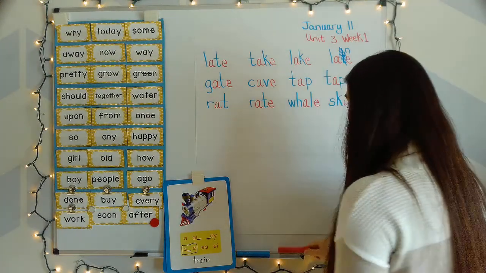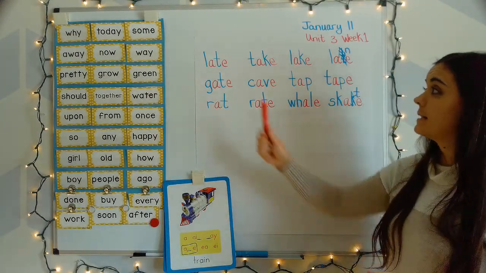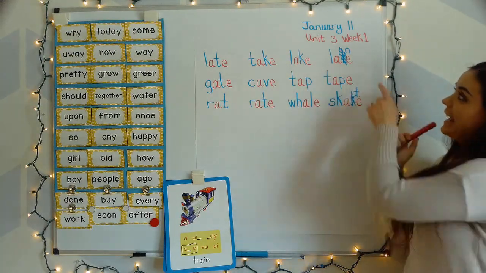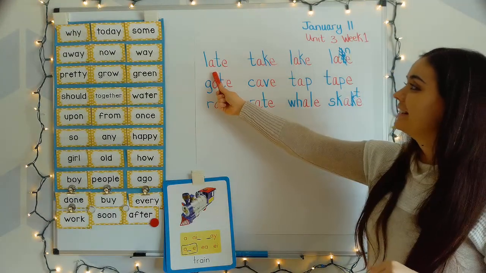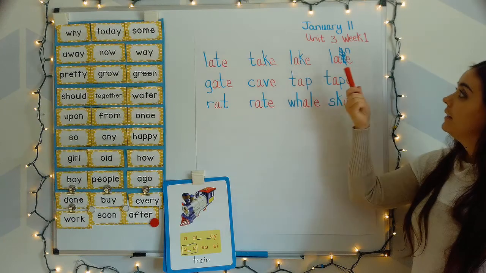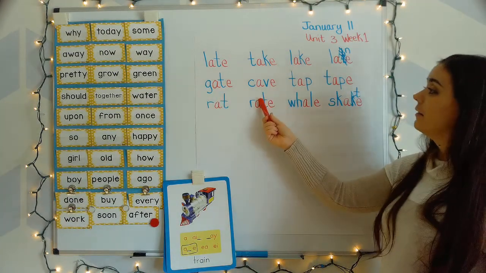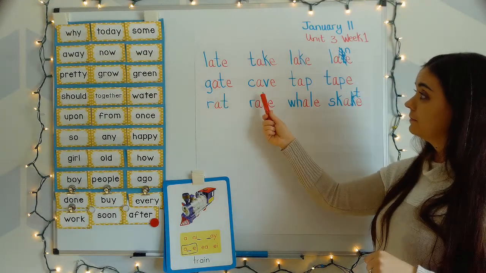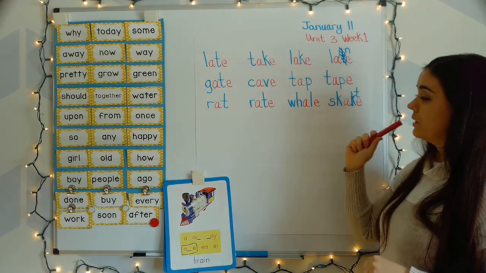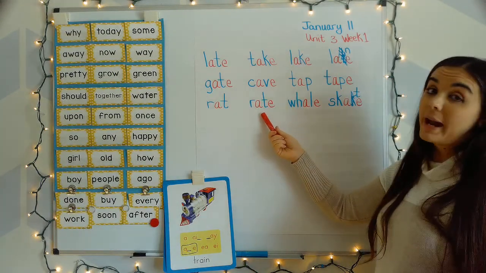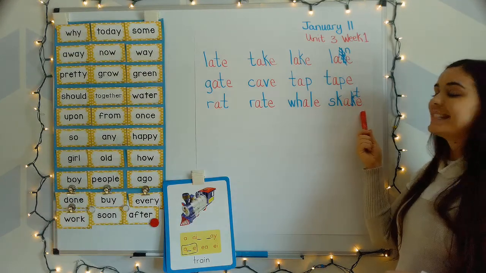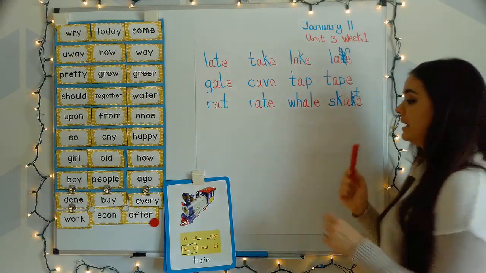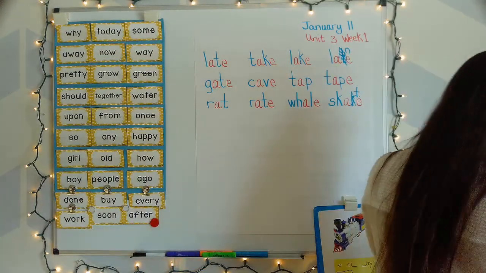All right. Let's go ahead and read our whole blending board before we do our sentence. Late, take, lake, lane. That's an N. All right, your turn. Beautiful. Gate, cave, tap, tape. Your turn. Wonderful. Rat, rate, whale, skate. Your turn. Thank you so much. And let's go ahead and do a sentence.